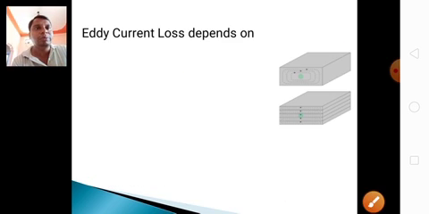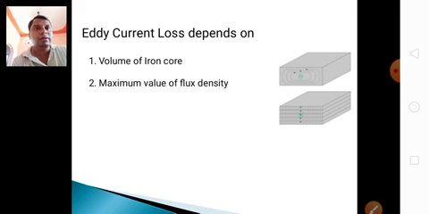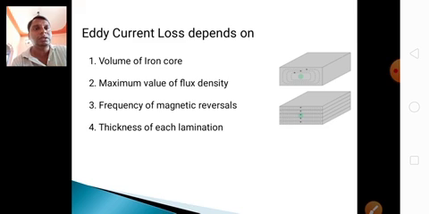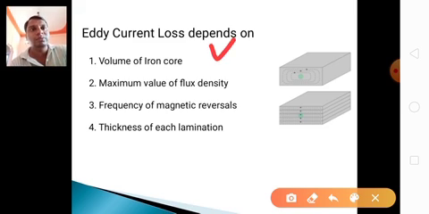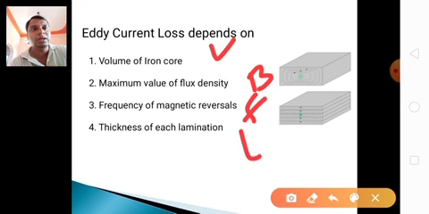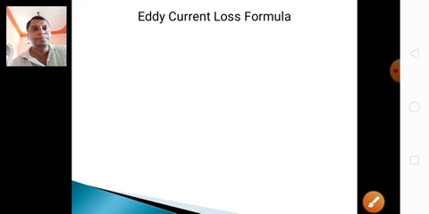Eddy current loss depends on the volume of iron, the maximum flux density, the frequency of the magnetic reversals, and the thickness of each lamination. Here volume is V, maximum flux density B, the frequency f, and the thickness t.